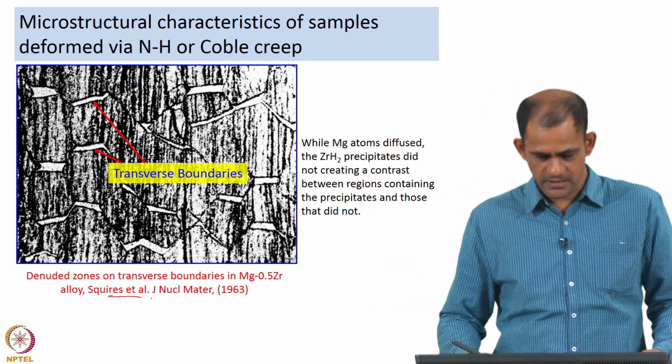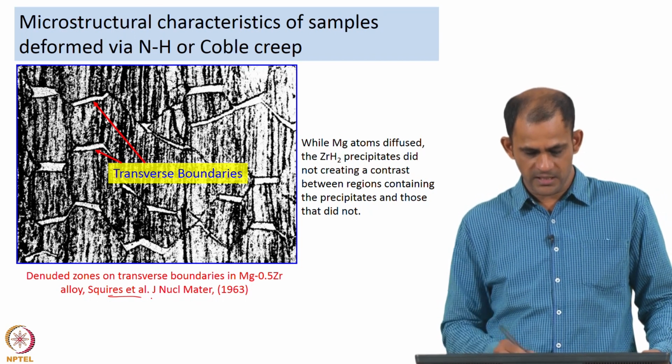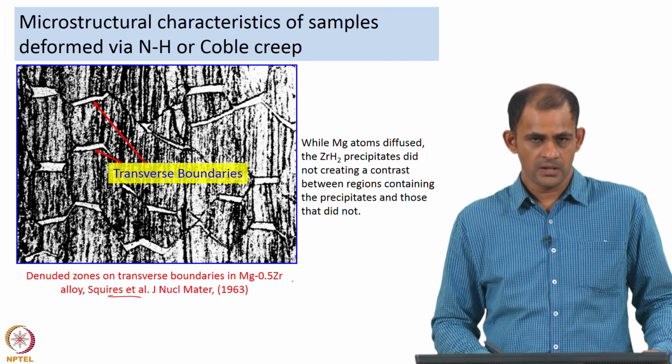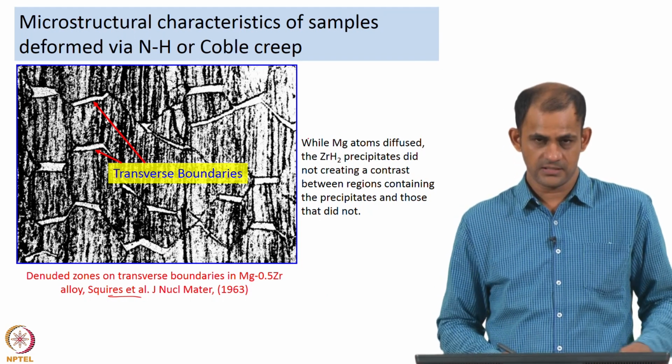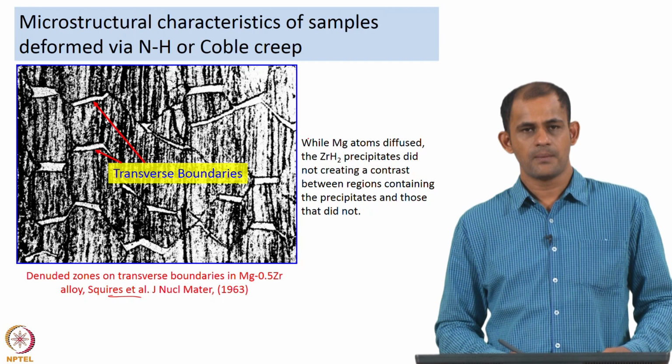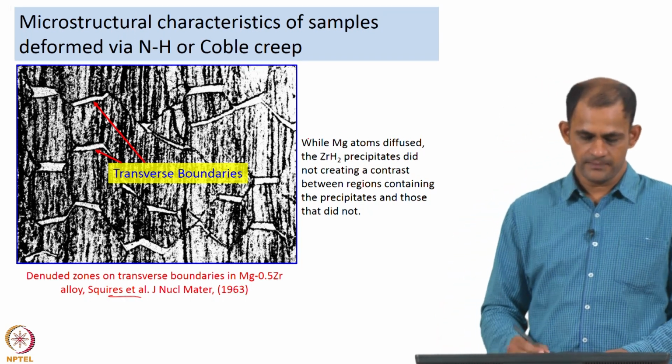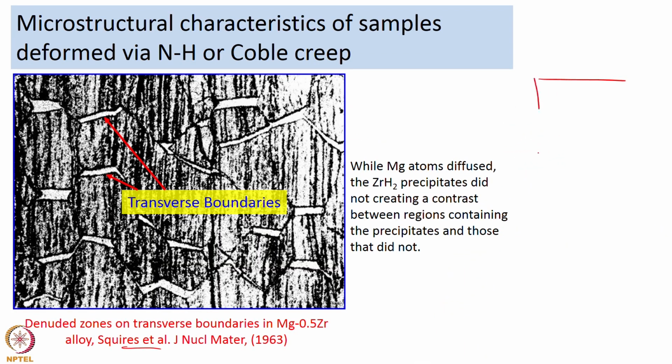What they did was take a magnesium 0.5 zirconium alloy, which had some precipitates of zirconium hydride. They took the sample and carried out diffusion creep, with the stress applied in that direction.